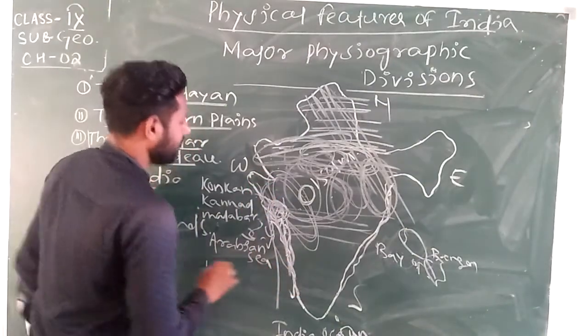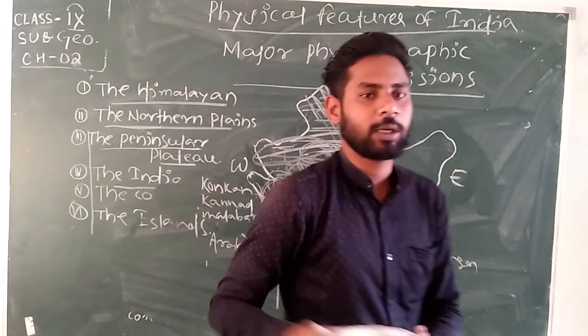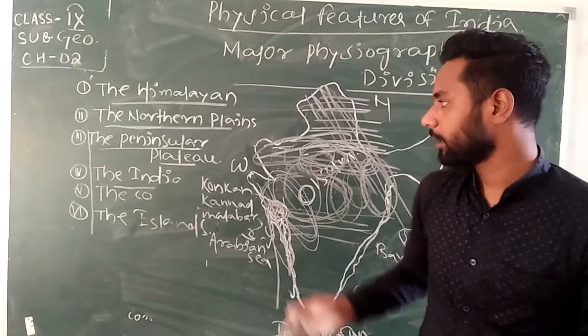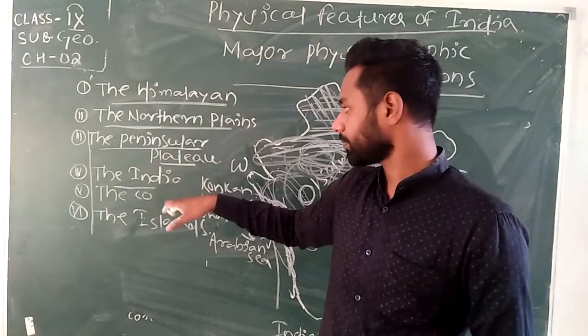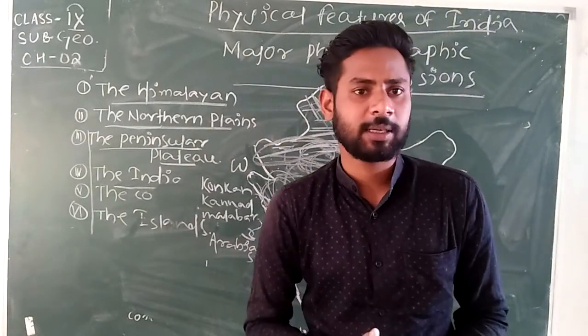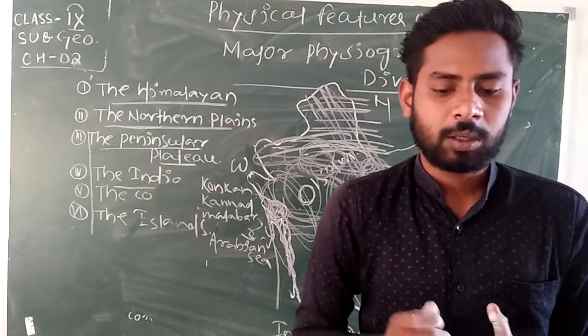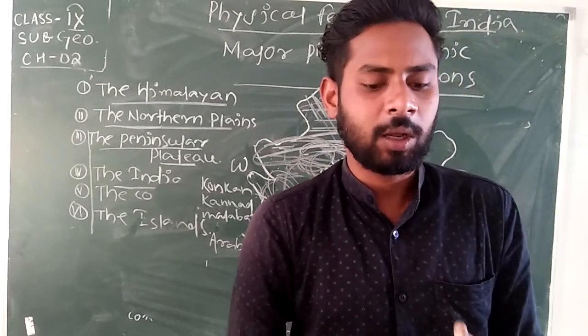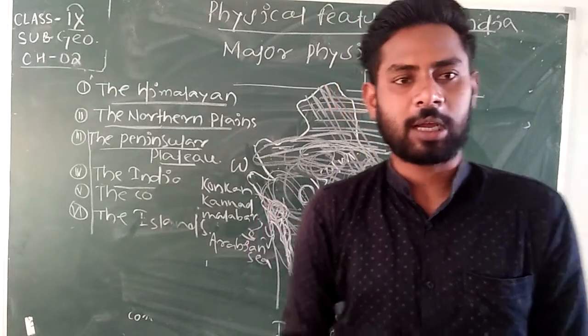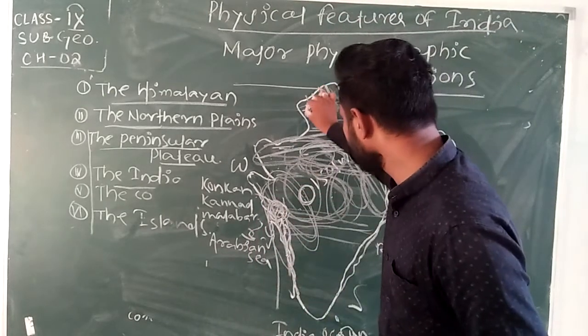These places are divided into three major coastal plains: Konkan, Kannada and Malabar coast, from north to south.